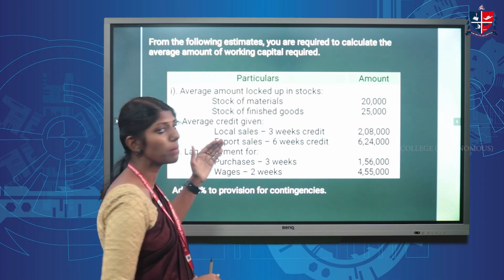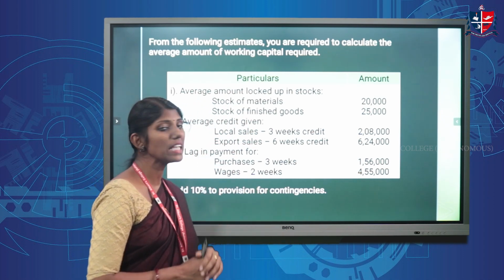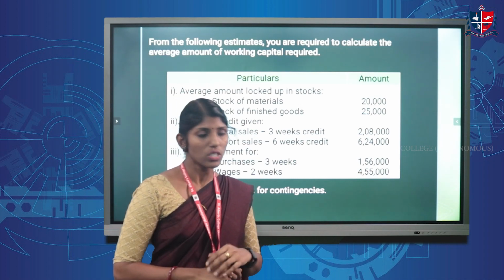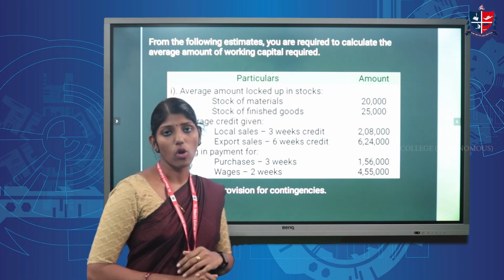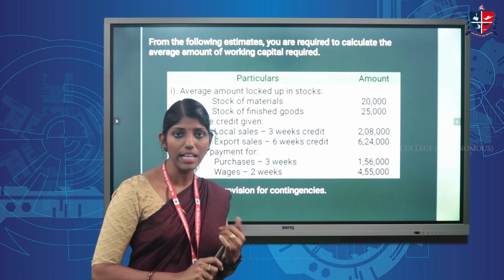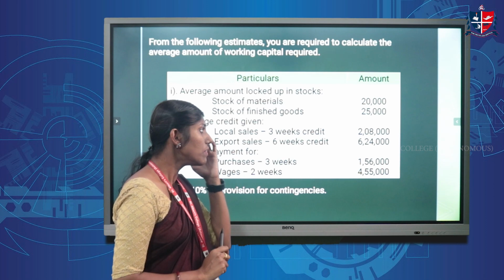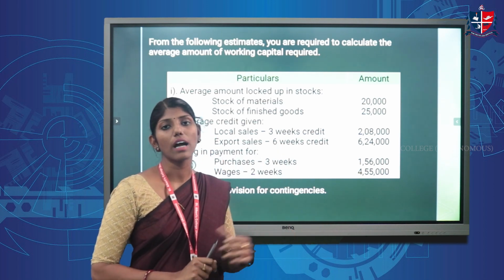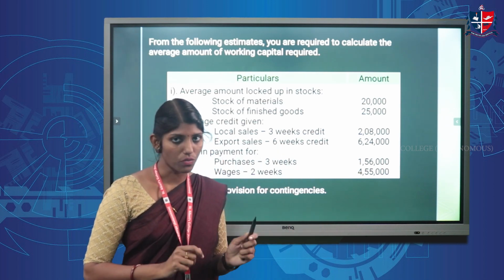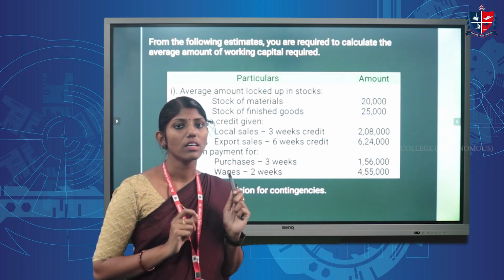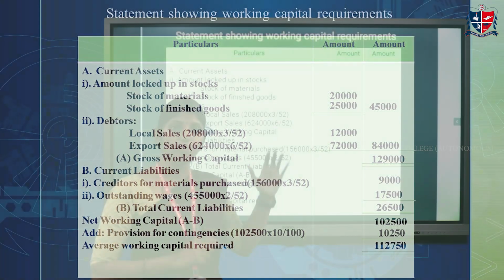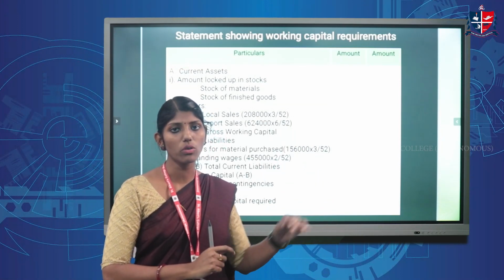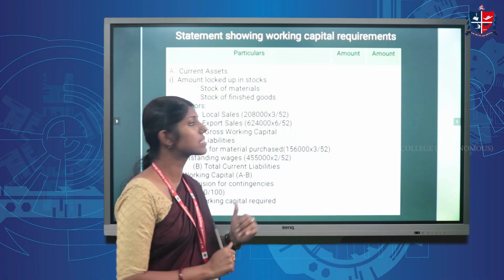Here we have some items given in the table. Average amount locked up in stocks. So here two sub-classifications are there in the average amount locked up in stocks, that is stock of materials and stock of finished goods. And we have to consider these items under the heading current assets. So first of all, we have to draw the statement of working capital requirements. Here, the statement showing the working capital requirements is drawn. The first column is particulars, then two amount columns are drawn, and first item is current assets.